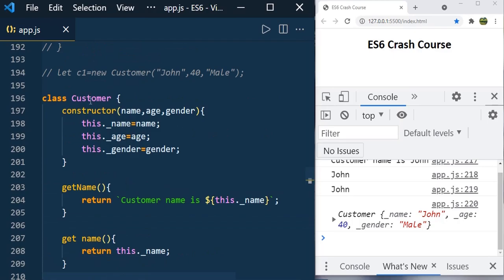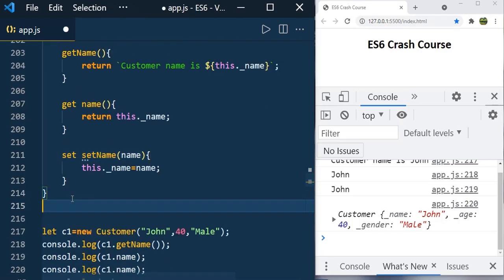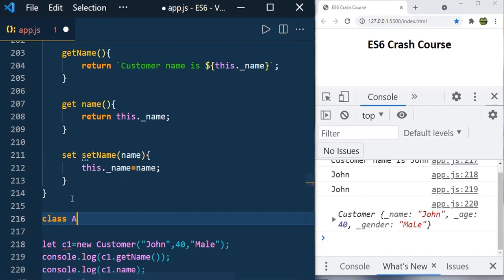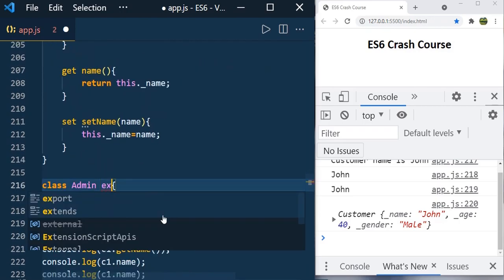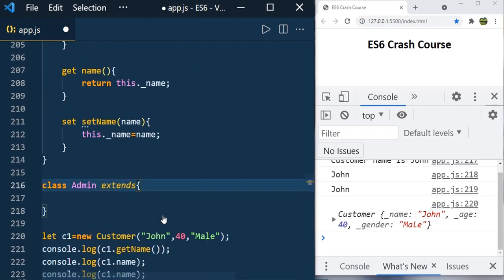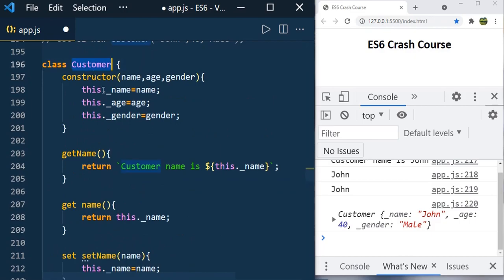So let's say you have class customer, and let us create another class admin, and here admin should extend the properties of the customer, right? So you need to use the keyword called extends. So this is how you do inheritance in JavaScript. So class admin extends customer. The admin extends the customer means the admin will have the properties of the customer, like age, name, gender.